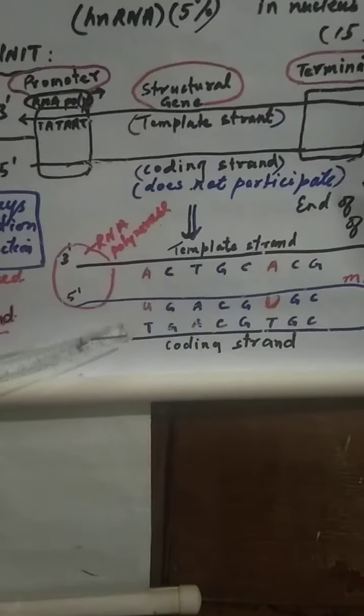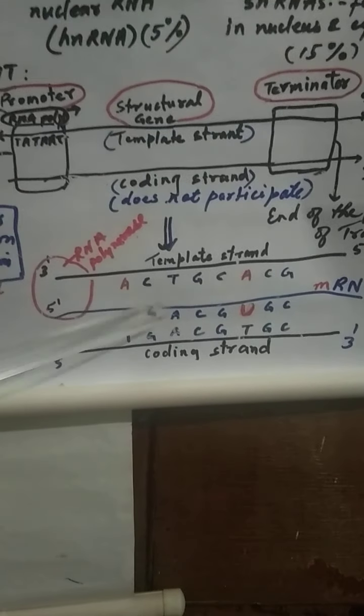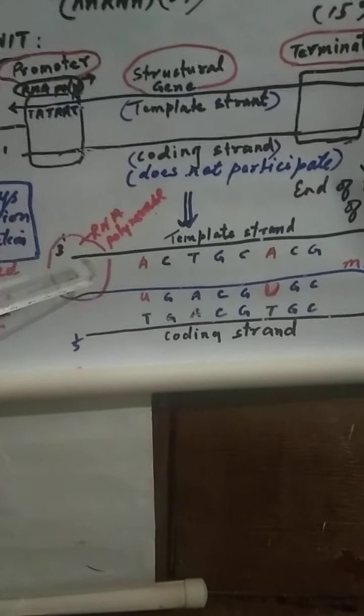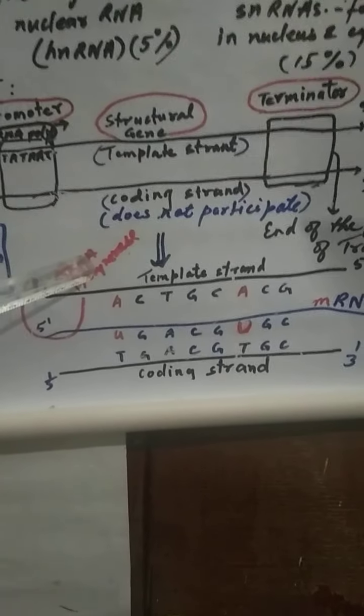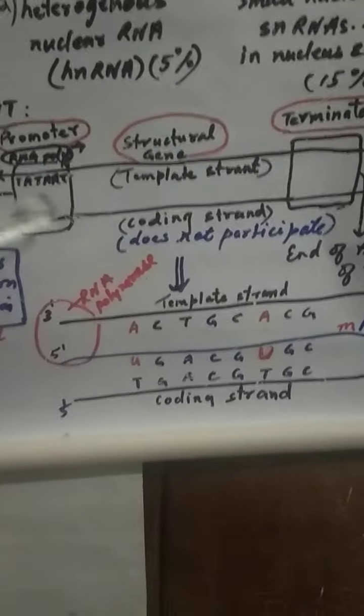Why is mRNA not formed on the coding strand of DNA? It is because if you see, this mRNA which is synthesized has similar nitrogen bases just like the coding strand, and because of this two polypeptide chains would be formed. So only one mRNA is synthesized on the template strand. And one thing we have to remember is that RNA polymerase always binds to the TATA box or promoter region. So this is about transcription.